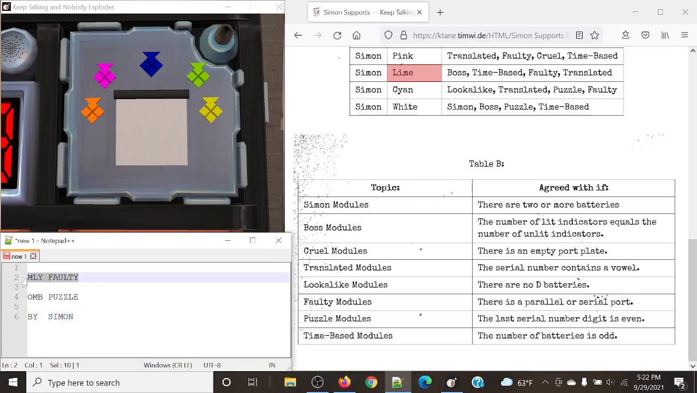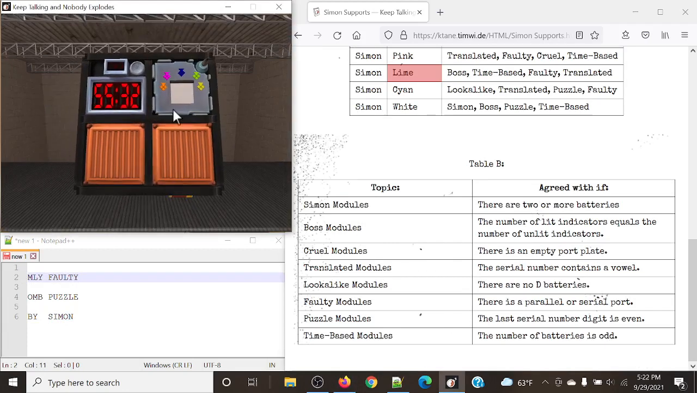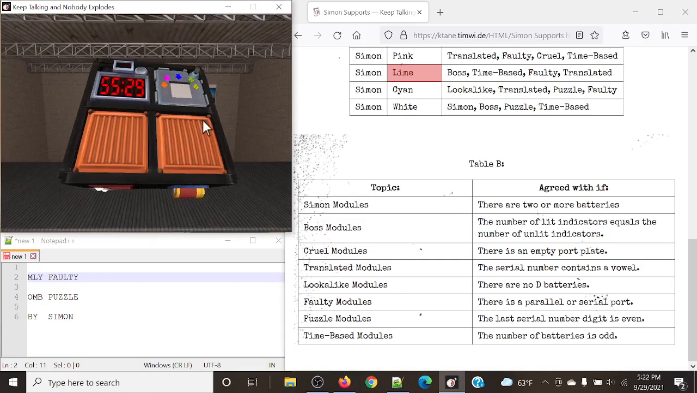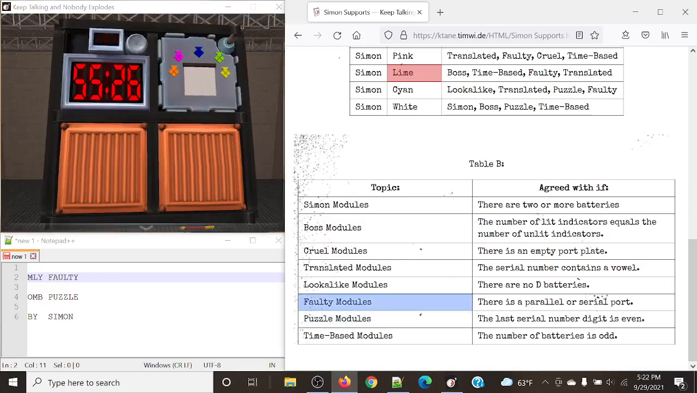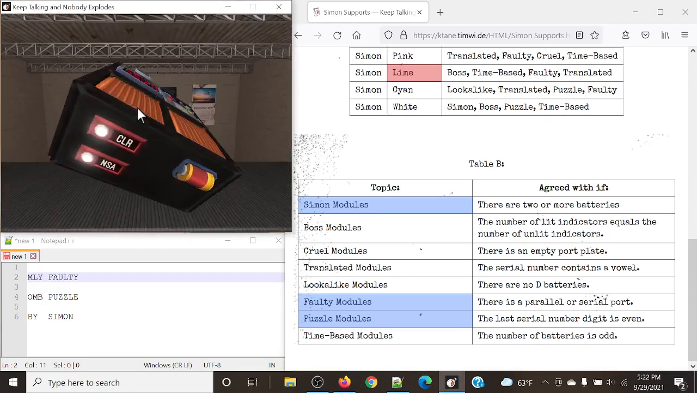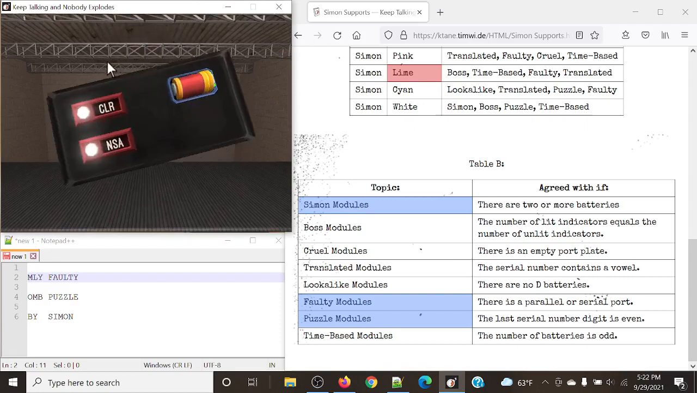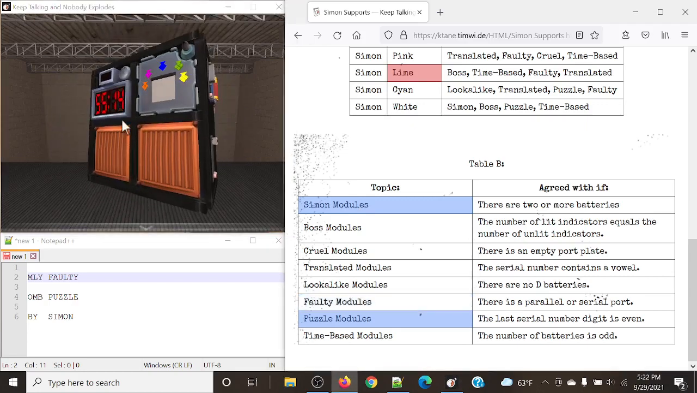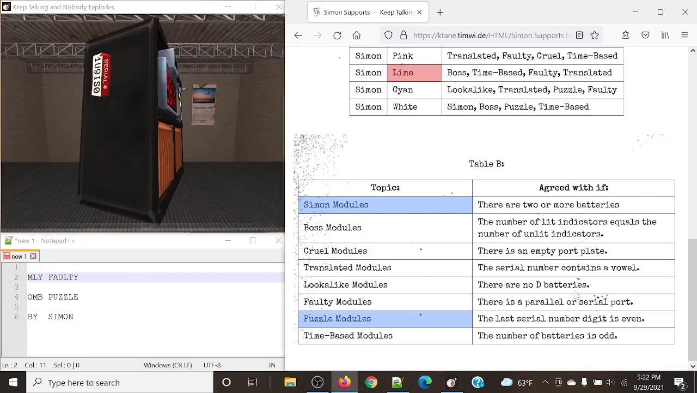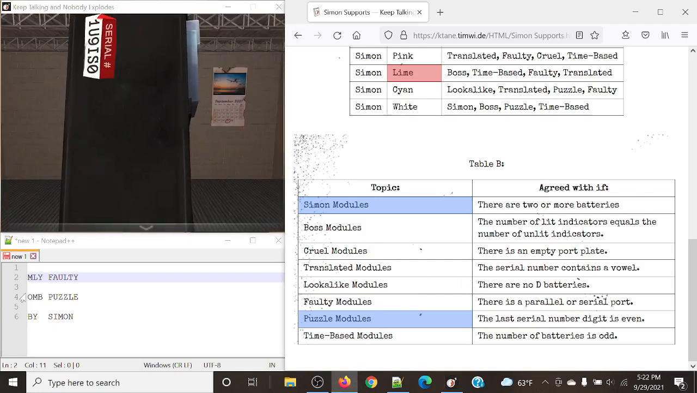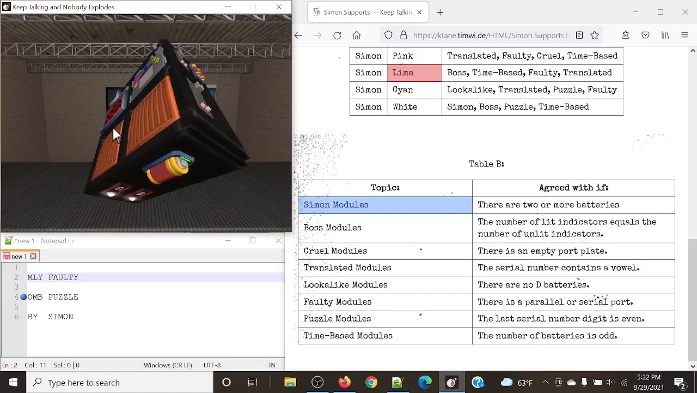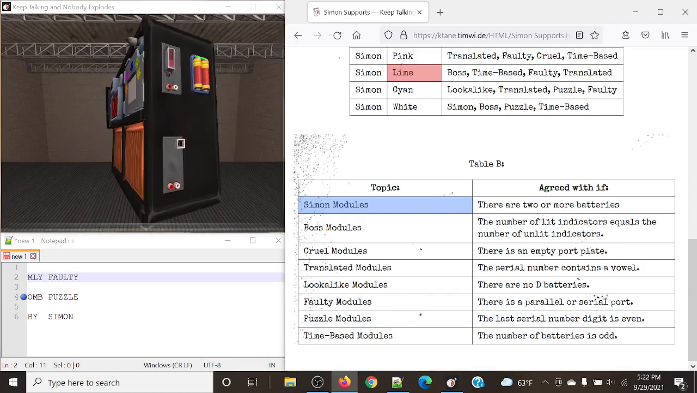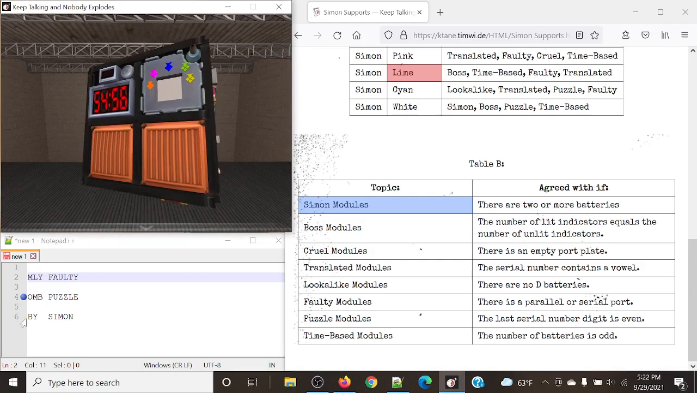Now that we have our 3 different topics that were being discussed, let's take a look at the adverb conditions that apply to each topic. In this case, we have faulty, puzzle, and Simon. For faulty, agreed with if there is a parallel or serial port. We do not have either of those, unfortunately, so faulty, we do not agree with. Puzzle: the last digit of the serial number is even. That is true, so we do agree with the puzzle modules. And lastly, there are more than 2 batteries. Yes, there are 2 or more batteries, rather. So we do agree with Simon as well.